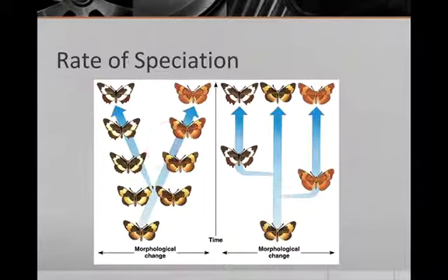Slowly but surely, versus nothing happens for a while, then all of a sudden a huge change. As for which one it actually is, we don't know. Evolution takes so long, it's not like we can just hang out and observe it until something happens. So, gradualism, punctuated equilibrium.